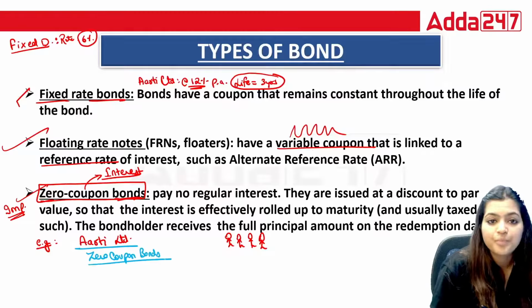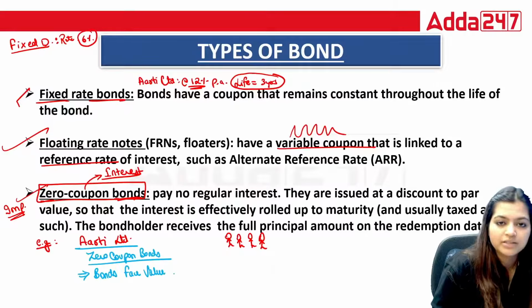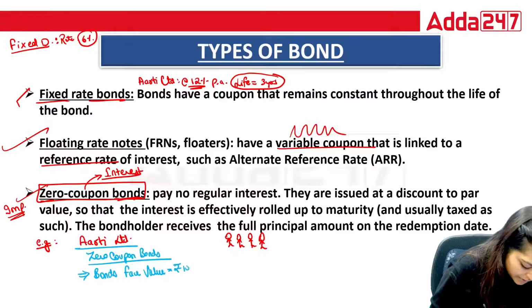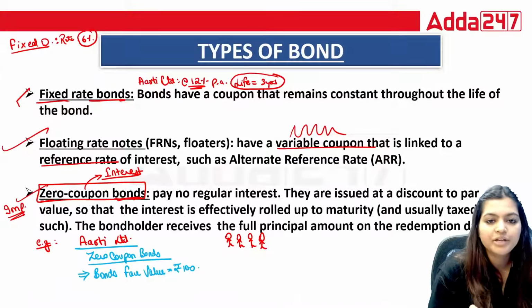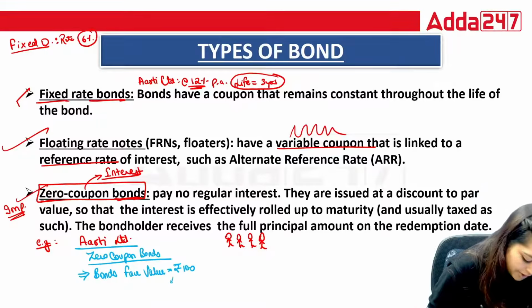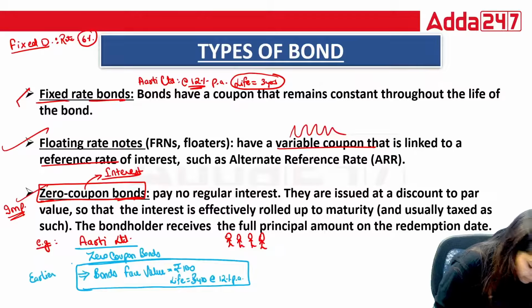If you talk about the face value of the bond, every time Aarti Limited used to issue rupees 100 face value per bond for 3 years at the rate of 12% per annum. So this was what they used to issue earlier.